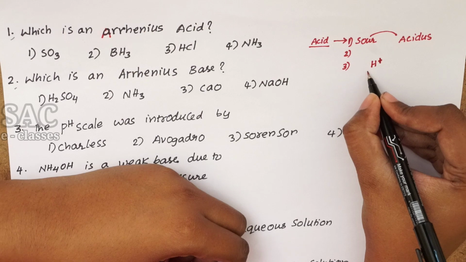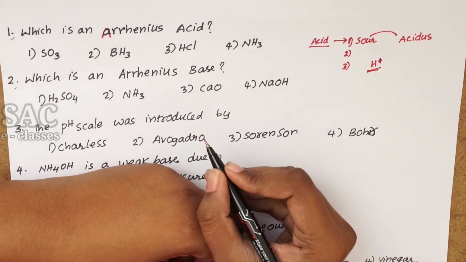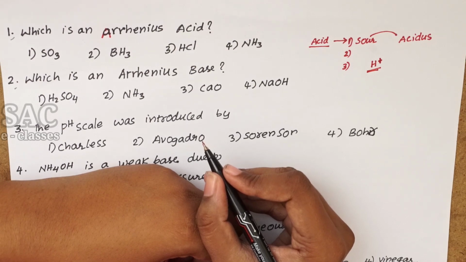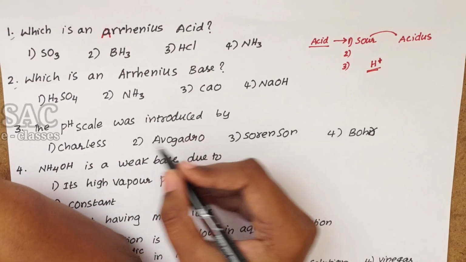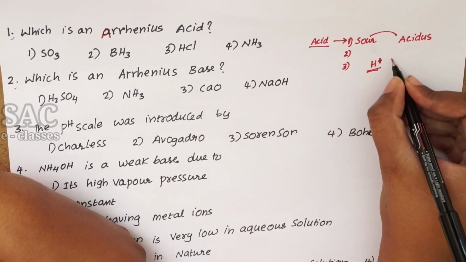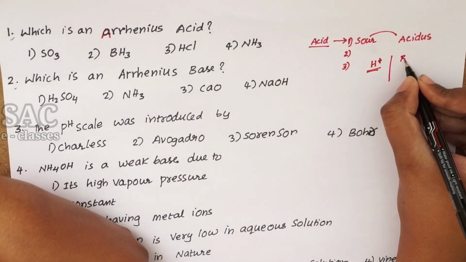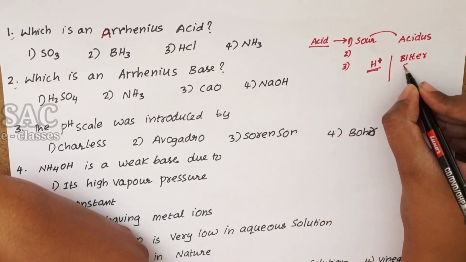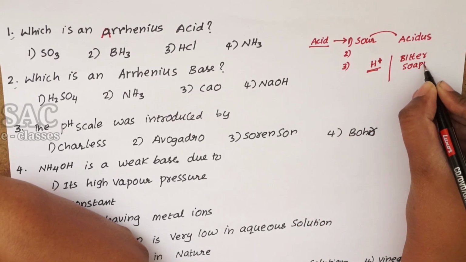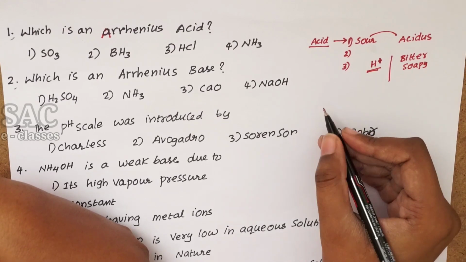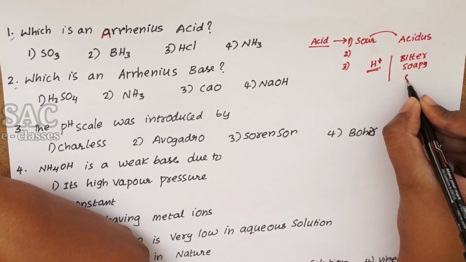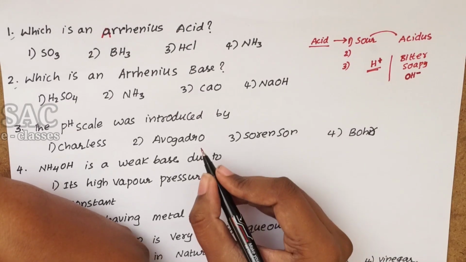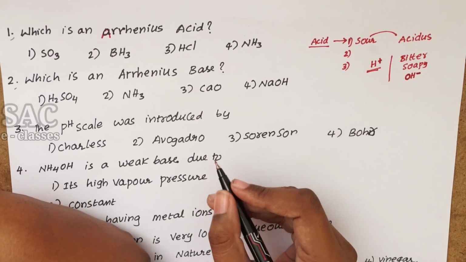And the next one, if we want to say something is a base, it is bitter in taste and soapy in touch, like a lubricant. According to Arrhenius, a base is a substance which gives OH- ions in the aqueous medium.